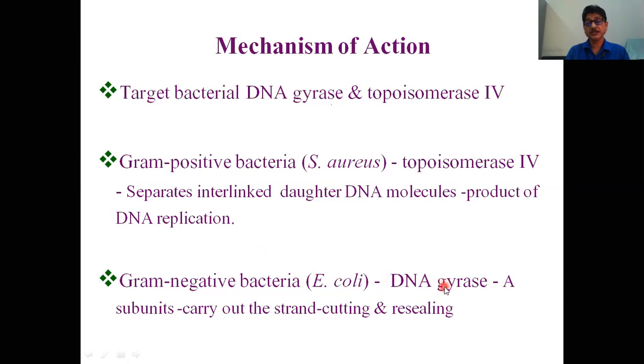So DNA gyrase cuts and introduces the negative supercoil, and thereby the separation of the two replicated DNA is possible. The A subunit cuts, and the B subunit introduces the negative supercoil. Again the A subunit reseals it.